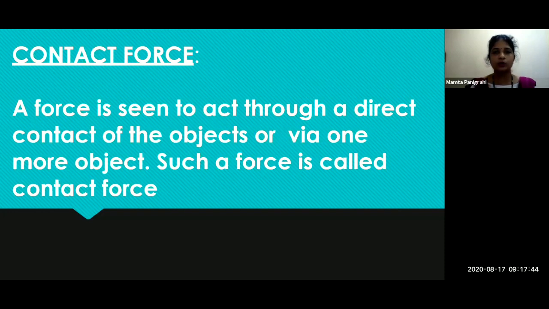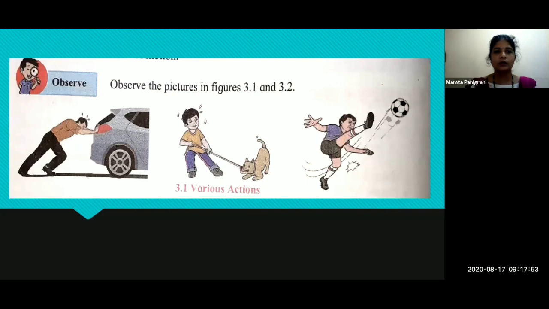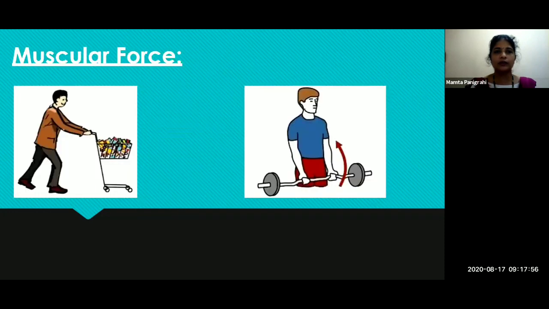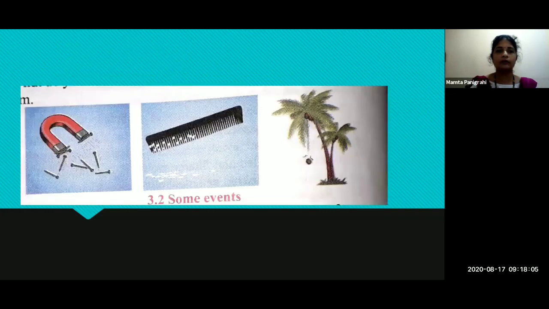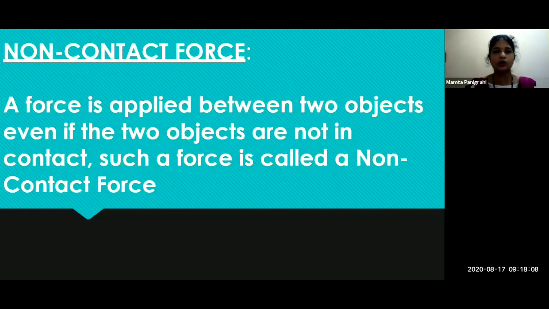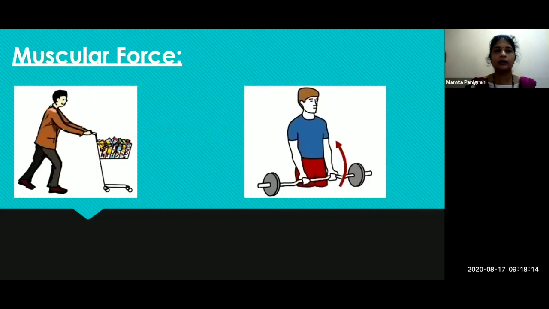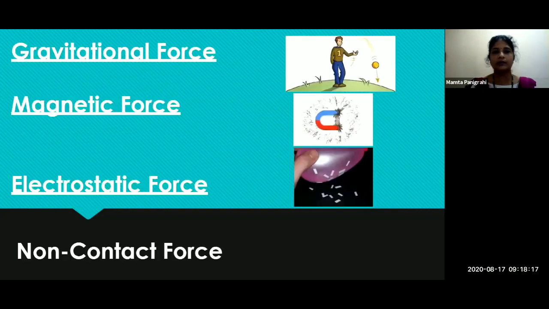Students, do you remember any two examples of contact force? See this picture. Two types of contact force are muscular force and frictional force. Now what is non-contact force, or give any two examples of non-contact force? Gravitational force, magnetic force, and electrostatic force are some of the types of non-contact force.